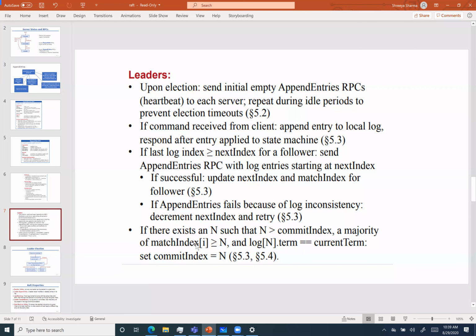So any doubts in the algorithm? I know it's too much, so many things together, basically. Hello? Yes, so the last one is basically how the leaders update the latest commit index. Yes. Okay.